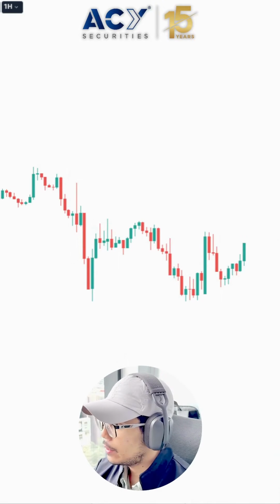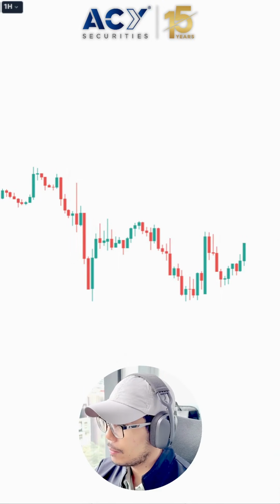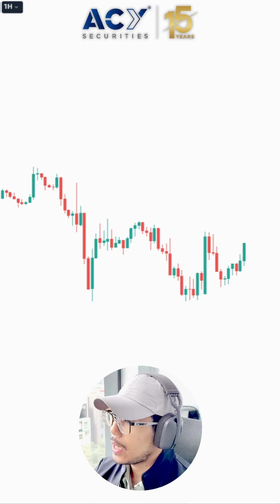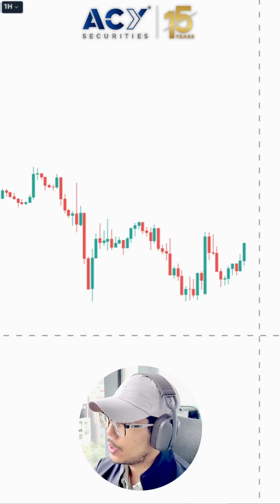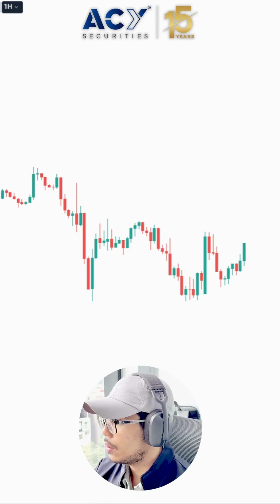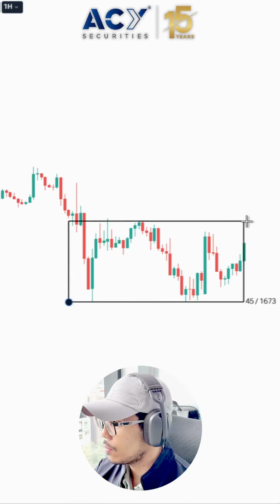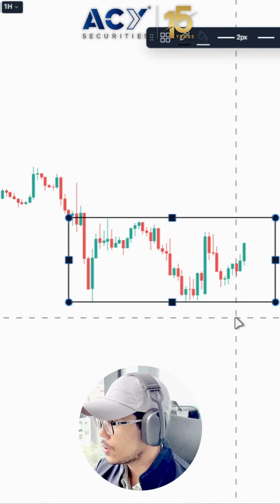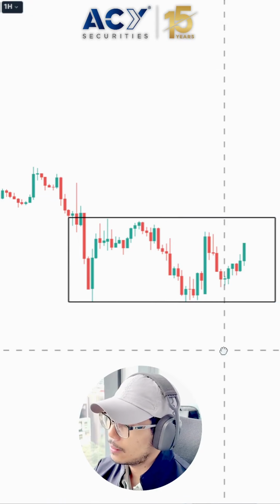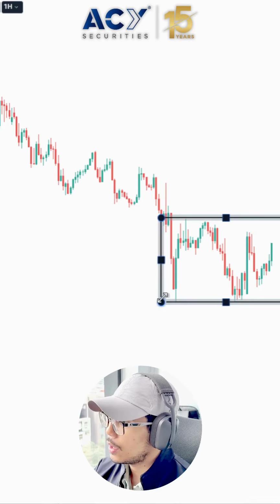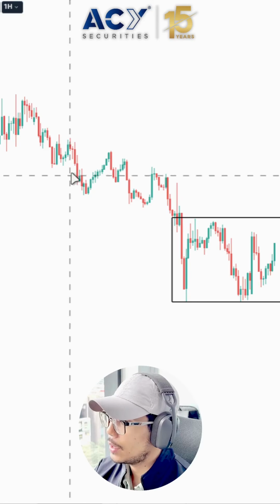So the way I identify if there are institutions currently getting involved in the markets is, first, I'd like to know what is the current price action setting. In this case, what we're seeing in the charts right now, price is actually on a sideways move. Highs and lows have not been swept yet. But prior to this move, we are coming from a downtrend move.